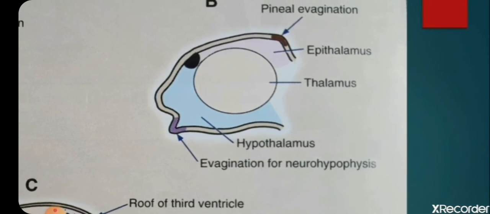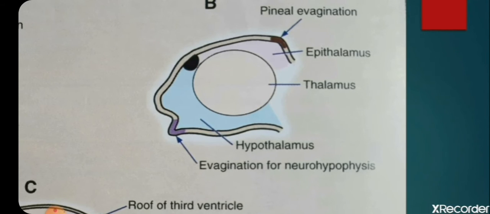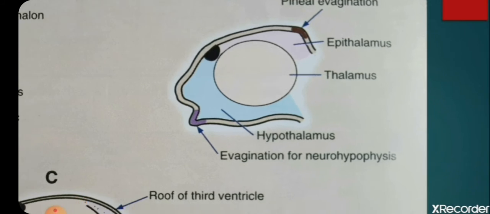This pituitary diverticulum from the hypothalamus is going to form only posterior pituitary, and you can see the thalamus has grown and almost occupied most of the area, and epithalamus has become very much insignificant. The only significance is the origin of pineal gland from the epithalamus. The thalamus area forms the thalamus.